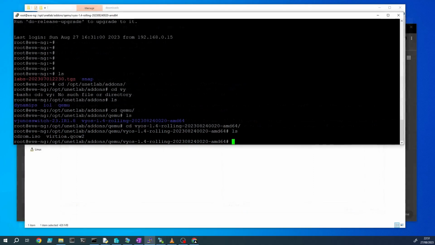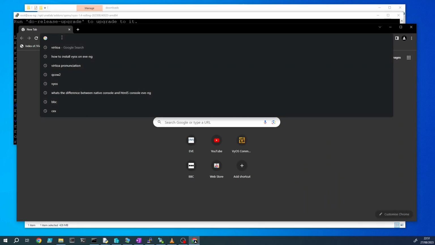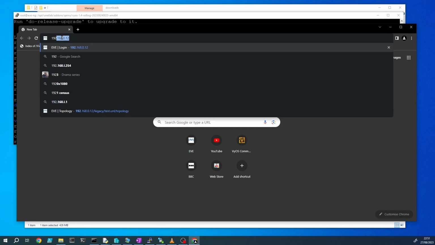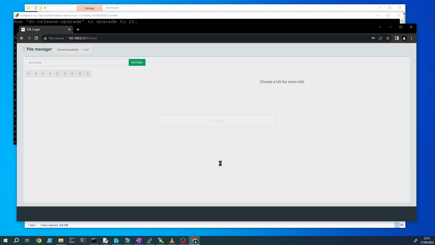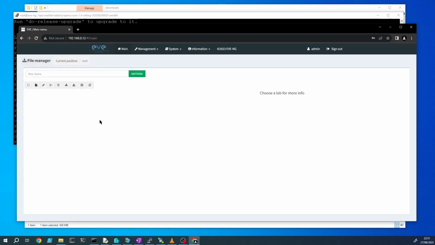So the next thing we need to do is log into the EVE-NG GUI. Enter the IP address of our EVE-NG server in the browser. Log in as admin. Change it to HTML5 console. And what we need to do is create a test lab so we can install VyOS on the virtual hard disk drive we created earlier. So create a new lab.